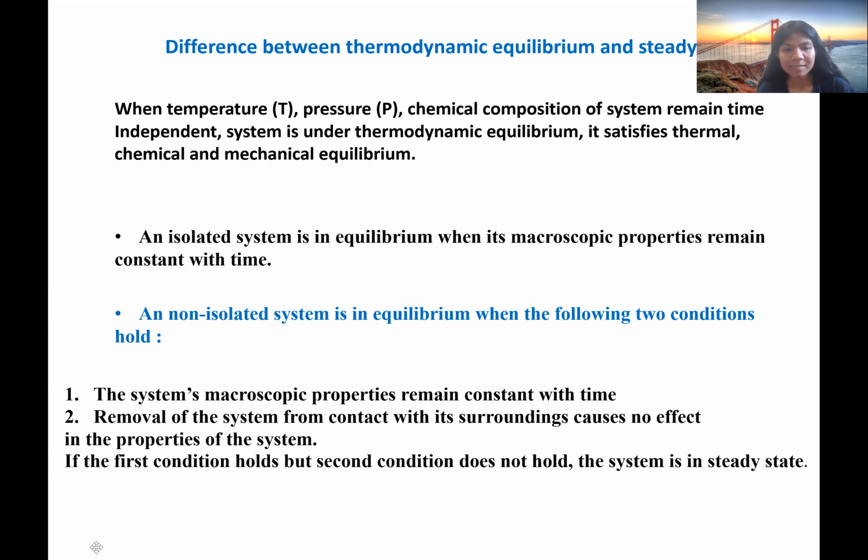If these two criteria are satisfied, we can tell that the non-isolated system is in thermodynamic equilibrium. But if, for a non-isolated system, we are fulfilling condition number one, but condition number two is not being fulfilled, in that case we will just tell the system is in steady state, but it is not in thermodynamic equilibrium. Okay, so I'll discuss more details about the thermodynamic properties, the second law, and other mathematical forms.